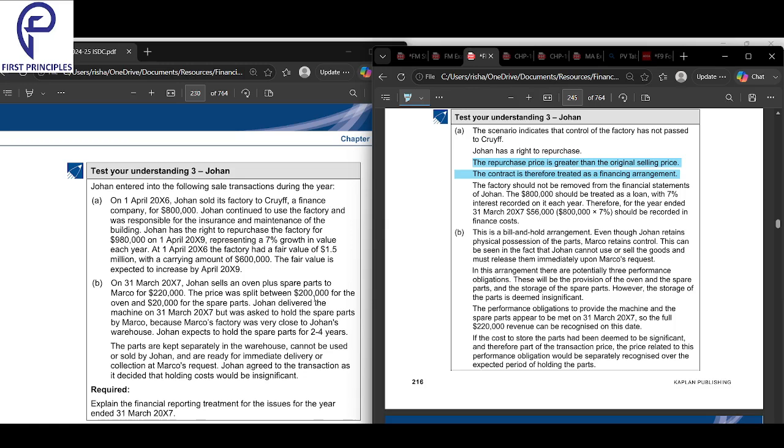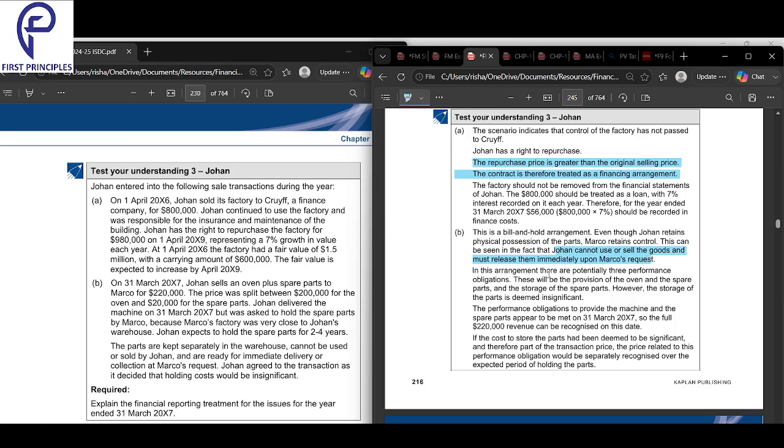Because Marco's factory was very close to John's warehouse, John expects to hold the spare parts for 2 to 4 years. The parts were kept separately in the warehouse and can clearly be identified. They cannot be used or sold by John, and they are ready to deliver. John agreed the transaction as is and decided that the holding cost would be insignificant. So even though John retains the physical possession of the parts, Marco retains the control. This can be seen in the fact that John cannot even use them and has to send them at Marco's request.